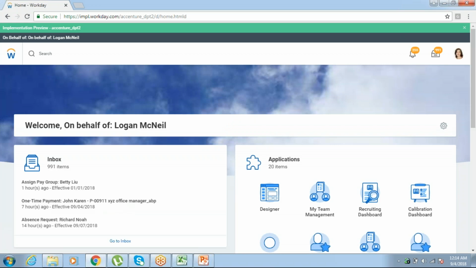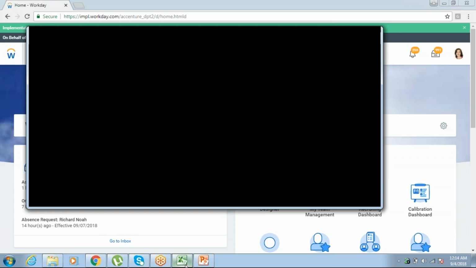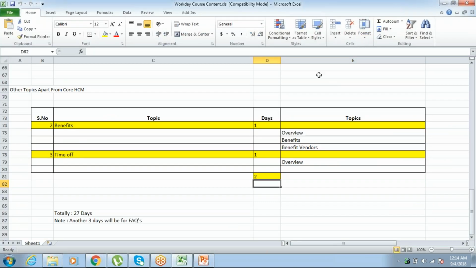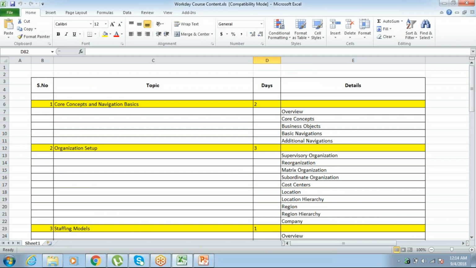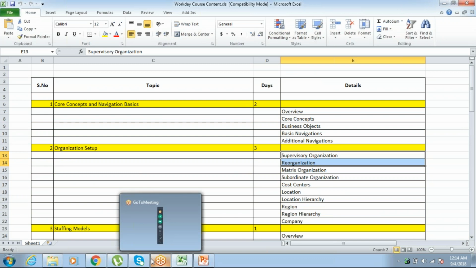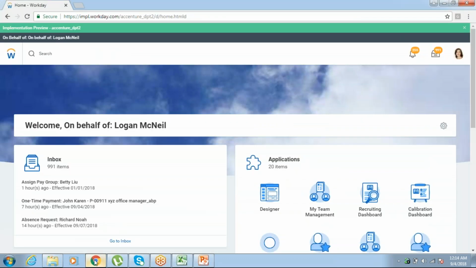Let me give a very quick overview of yesterday's class, then we'll move on to today's class. Yesterday we discussed our supervisory organization and reorganization. What is called a supervisory organization and what is its purpose? It is a group of people in the management hierarchy.